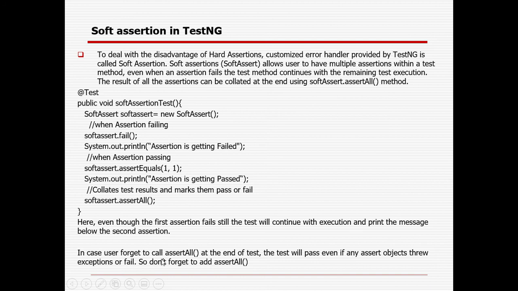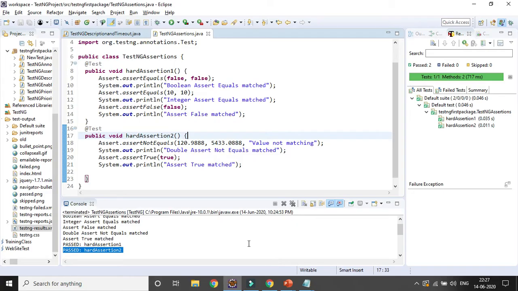Okay. In case you forget to call assert all at the end of the test case, the test case will pass even if the assert object threw an exception or failed. So don't forget to use assert all. Okay, so I will show you the examples. Let's comment out that particular part.